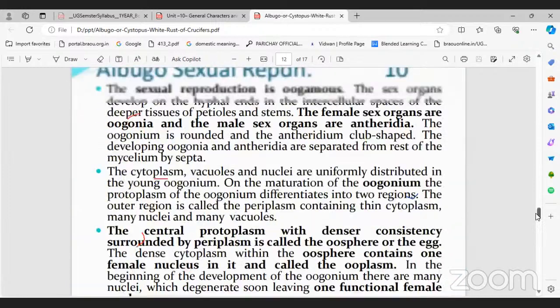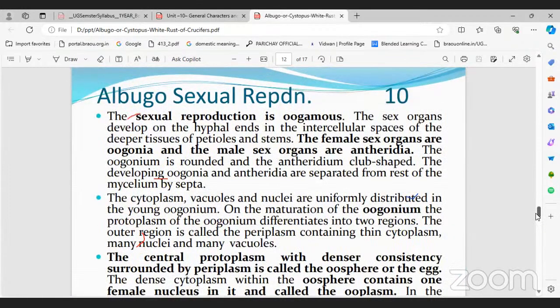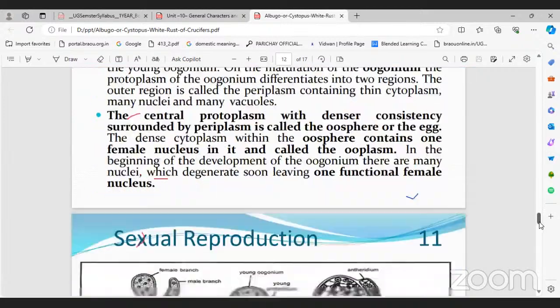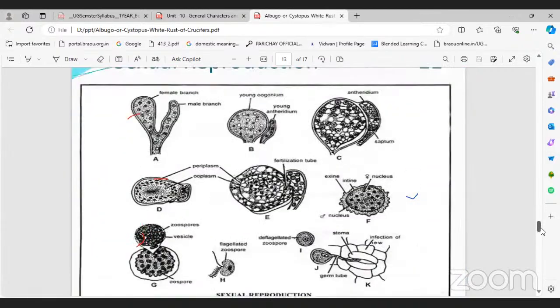If you see the diagram here, this is the copulation method, called gametangial copulation. Here the female branch, the male branch. The female branch later develops into the young oogonium, and here is the young antheridium, the male one.